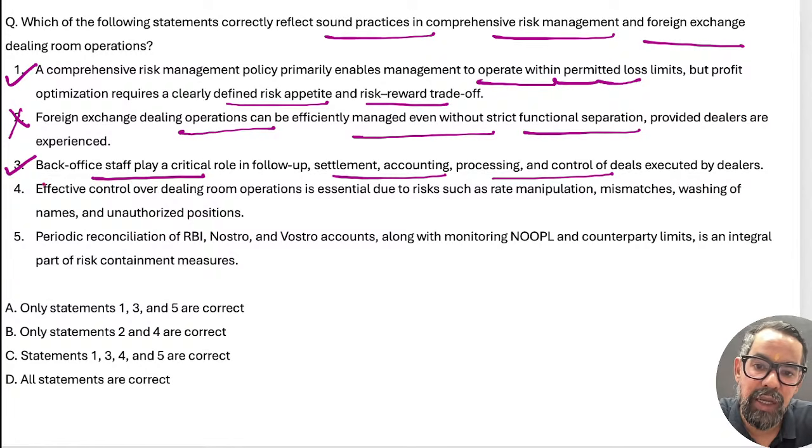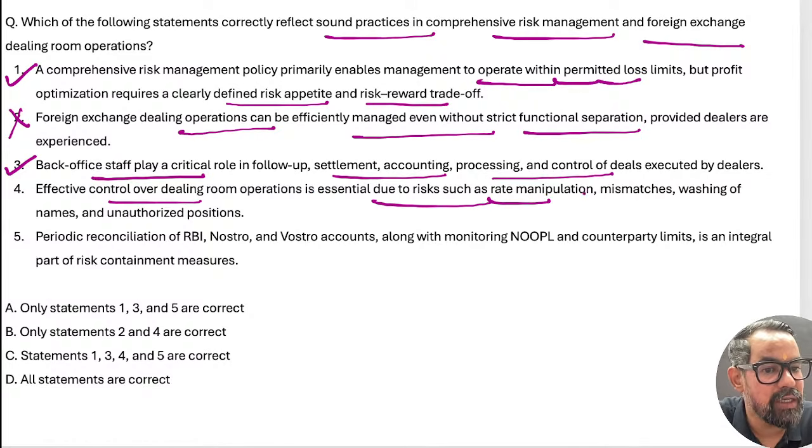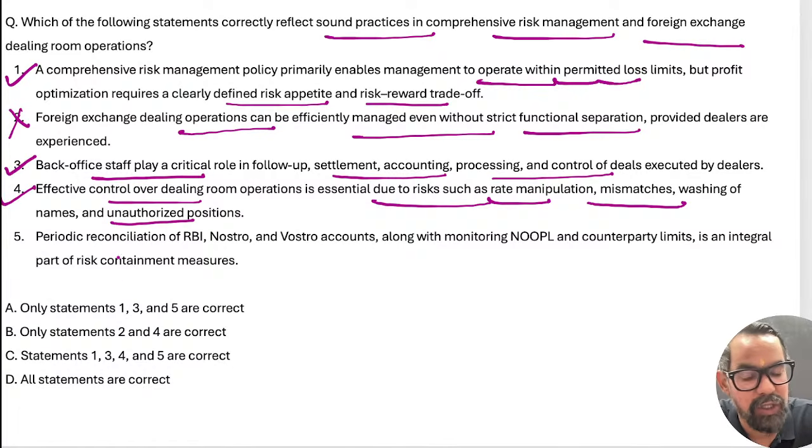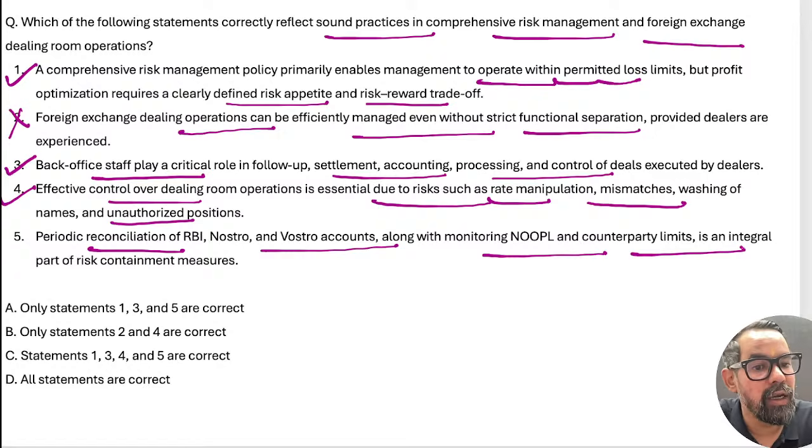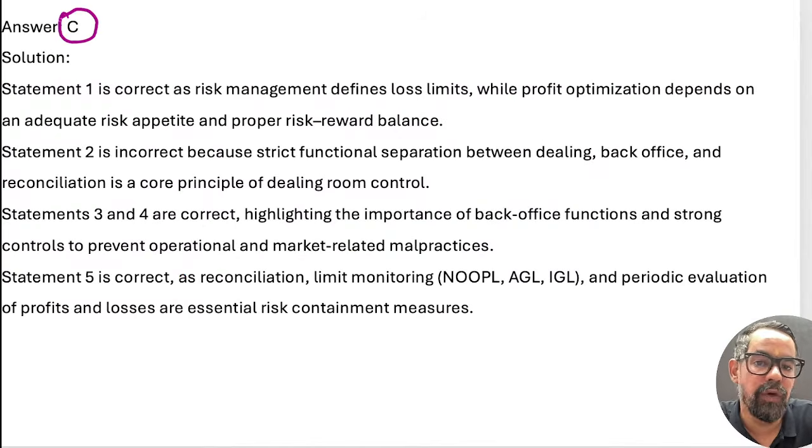that is true. The next one is effective control over the dealing room operation is essential due to risks such as rate manipulation, mismatch, washing of the name, or unauthorized position. The last one is periodic reconciliation of RBI, NOSTRO and VOSTRO accounts along with the NOP, and the counterparty limits is an integral part of the risk management. 1, 3, 4, 5 means option C must be the right answer for this particular one.